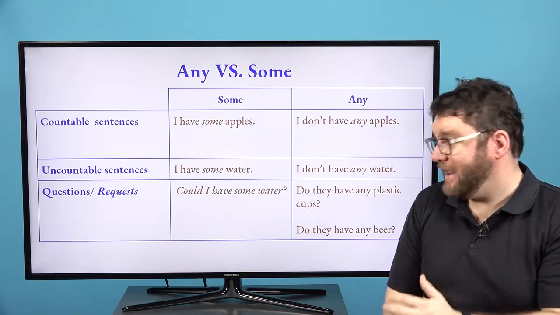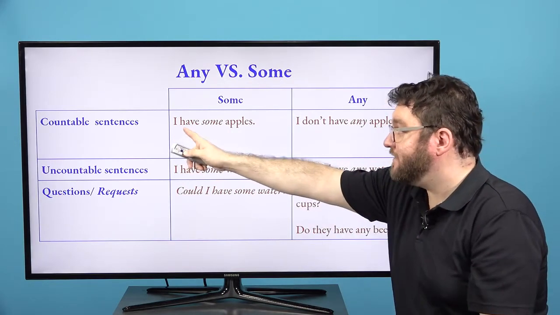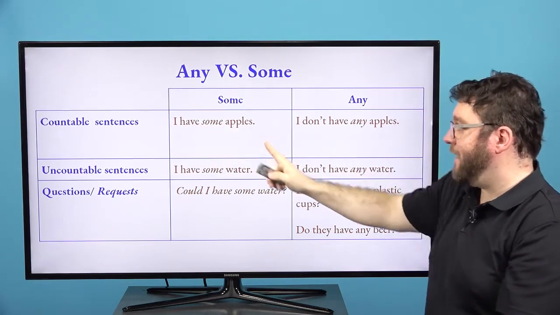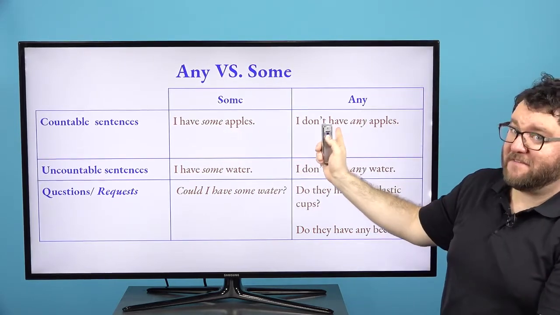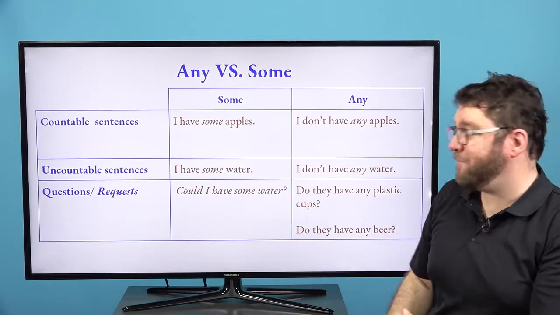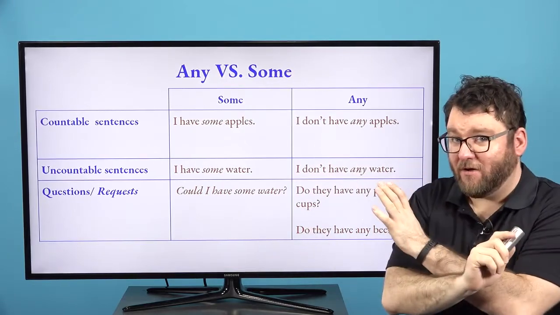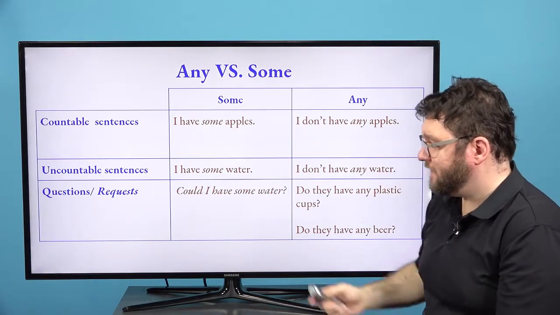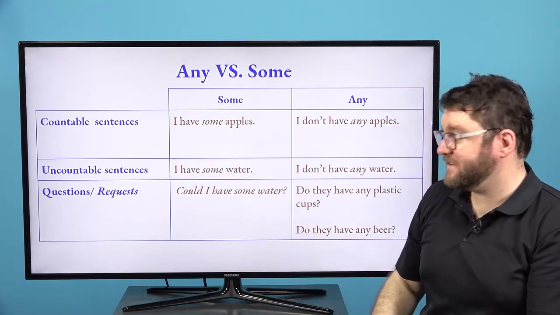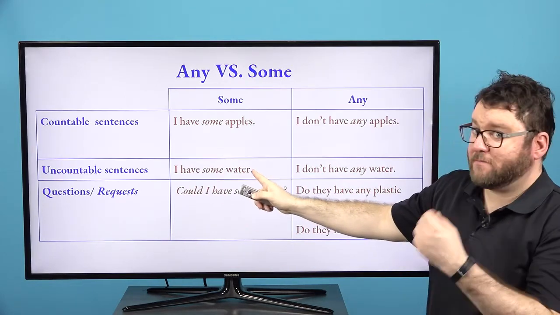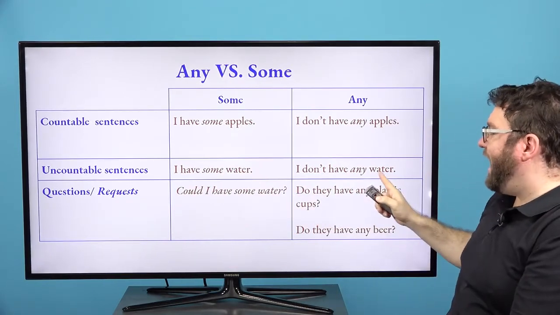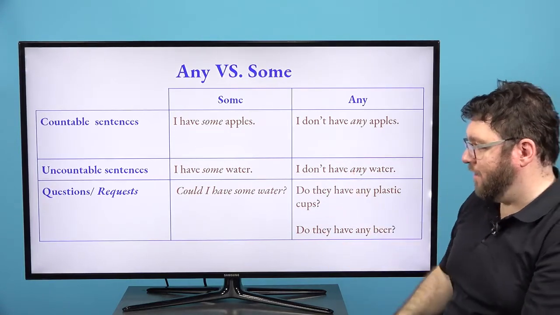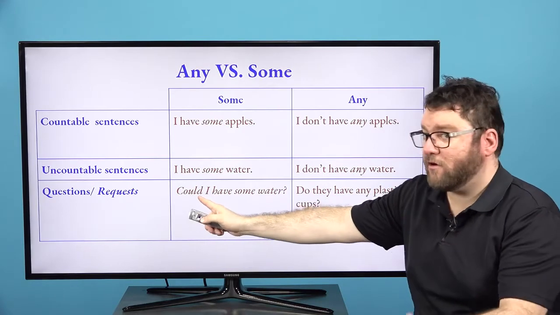So remember the difference between any and some. So we can use some for countable sentences. This is a positive sentence. I have some apples. And this is a negative sentence. I don't have any apples. I don't have some apples, 안 돼요. Okay, so this is positive. I have some apples. I don't have any apples. And we have our uncountable sentences here. I have some water. This is positive. And I don't have any water. This is negative. 물이 없어요. 그래서 any 사용해야 해요. And we also use these for some for request.